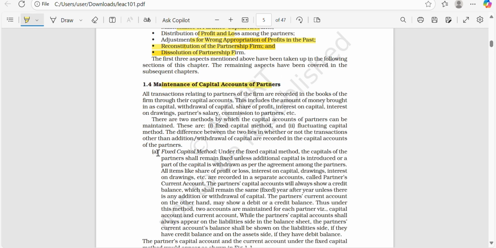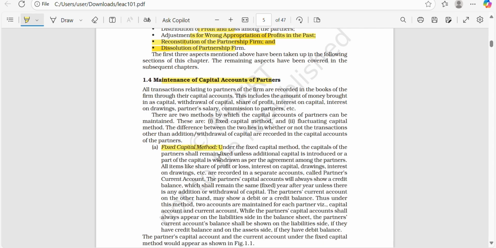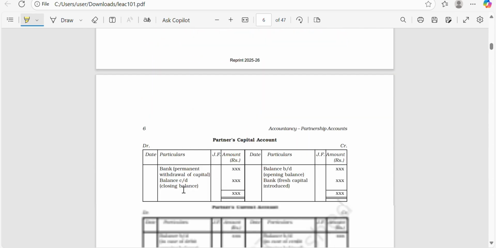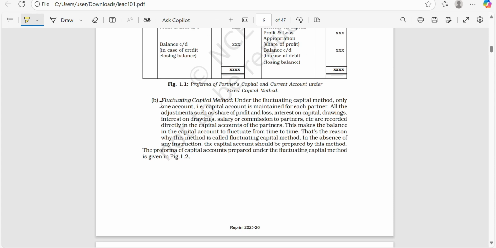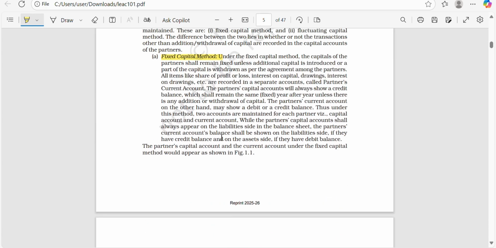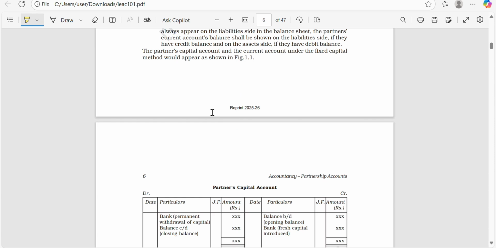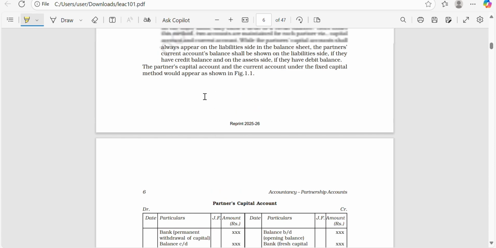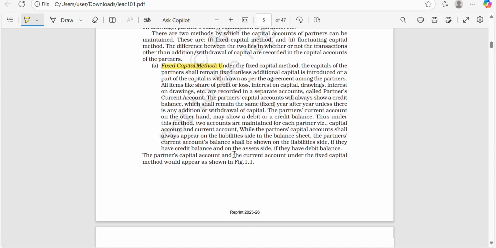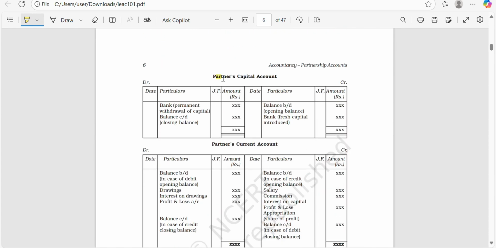Capital accounts are maintained either by the fixed capital method or the fluctuating capital method. I'll tell the basic difference between them. Under the fixed capital method there are two accounts, one is the capital account and one is the current account. Fixed capital means capital is always fixed, it never changes.